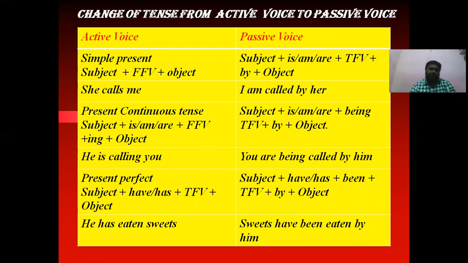And present perfect tense, subject plus have or has plus third form of a verb plus object. And in passive voice, subject plus have or has plus been plus third form of a verb plus by plus object. He has eaten sweets. In the example, he is subject, has eaten verb, sweets object. This object will become subject here, sweets. Sweets is plural, so we have to use have. Here it is has because he is singular. So have. In perfect tense we get been as be form, been. And then third form of a verb, eaten, third form itself. By he becomes him. So like that we have to change.